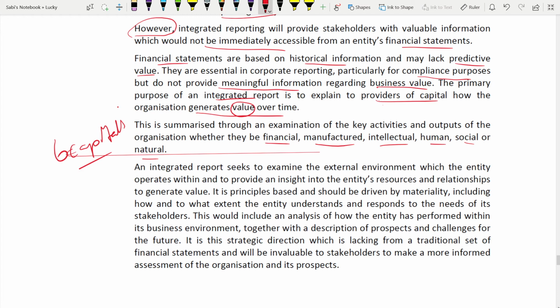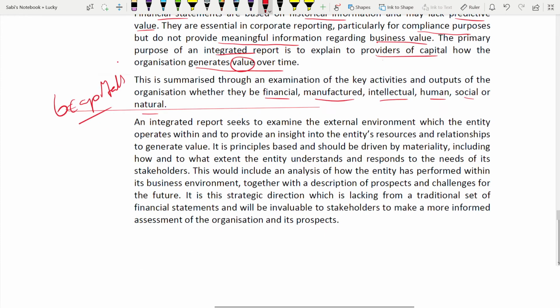Financial, your money, the profit that you are getting. Manufactured, how much you're manufacturing. Intellectual, your IPs, your copyrights, your knowledge. Human, the staff, if they're very skilled, very talented. Social, the relationships and all. Natural, land, minerals, all these. Six capitals, types of capital. Now, we are coming to the end.